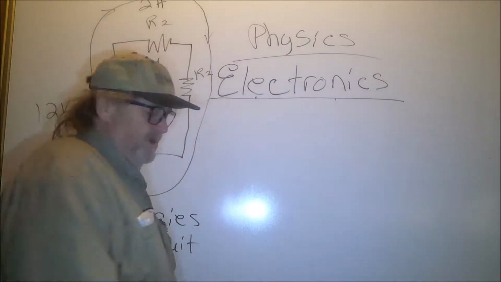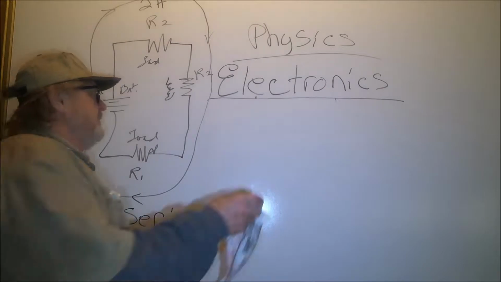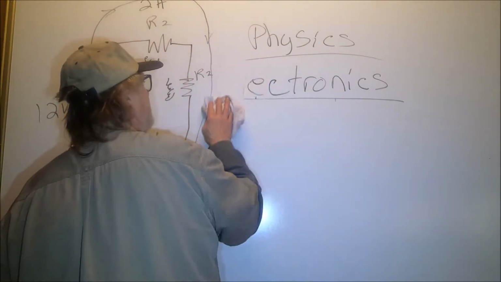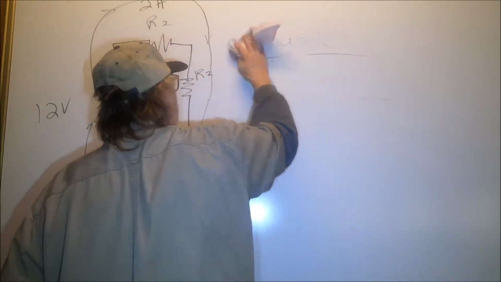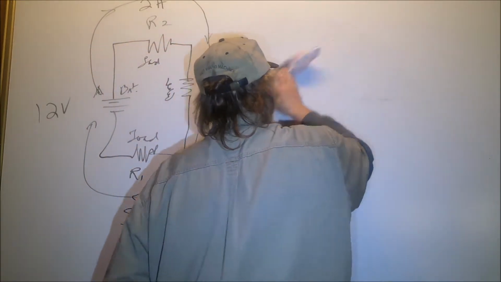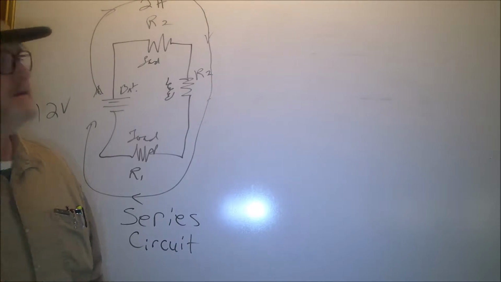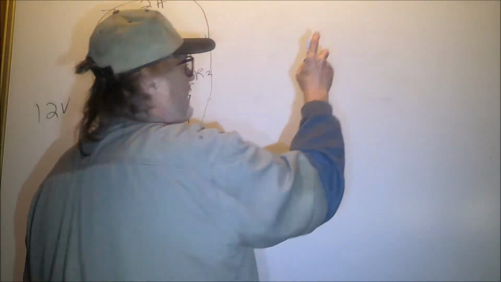Okay, now let's go ahead and take this down. We know we're studying electronics. We've been here long enough in the classroom, we'll call it, in front of the board to understand it. We're going to go on now. We're doing a study of physics, the control of electrons in a circuit.